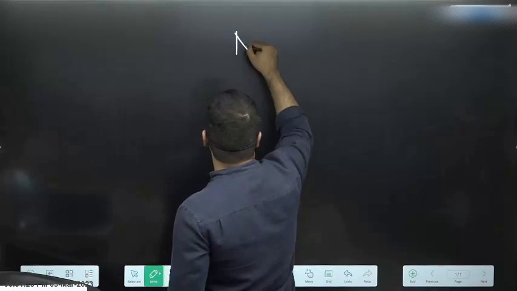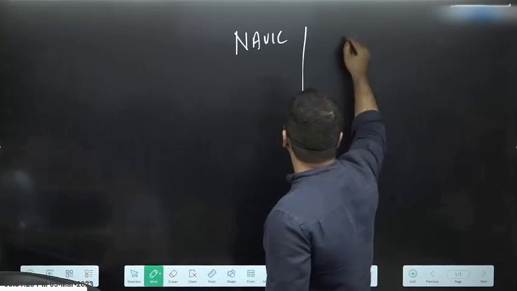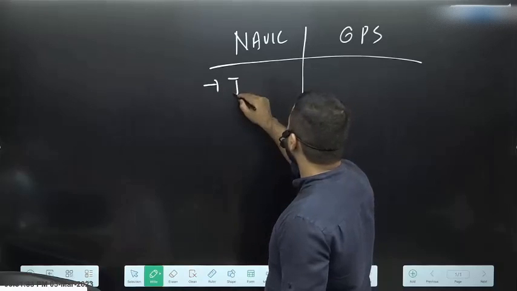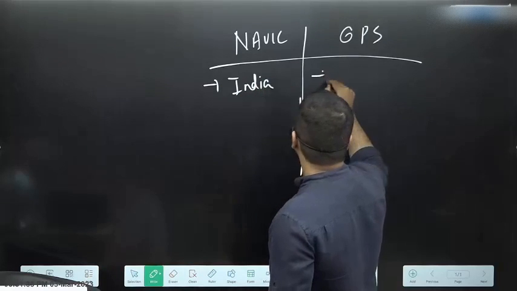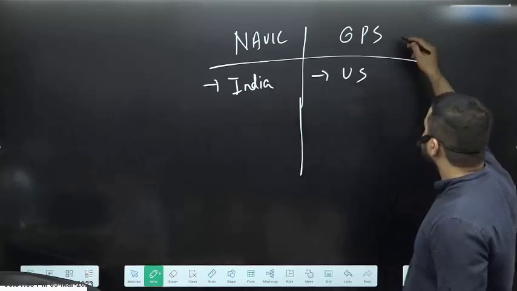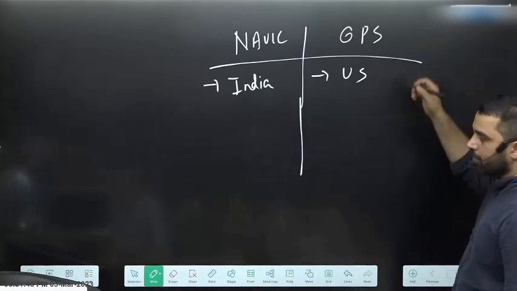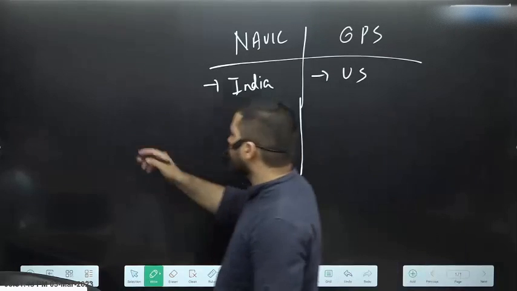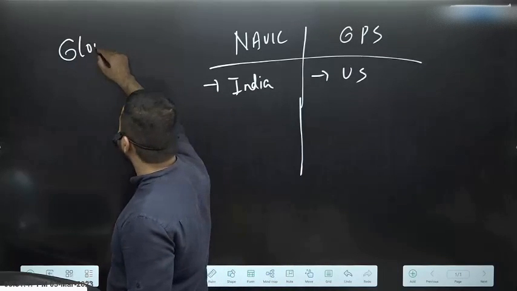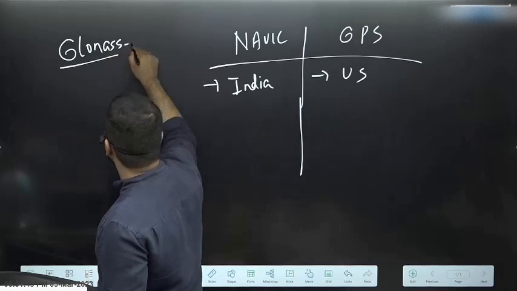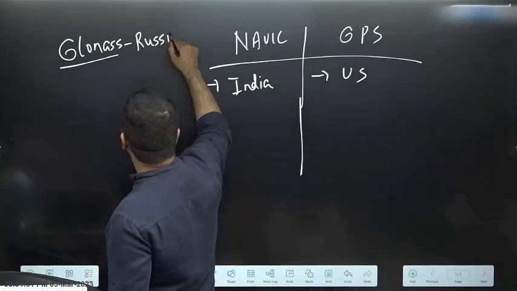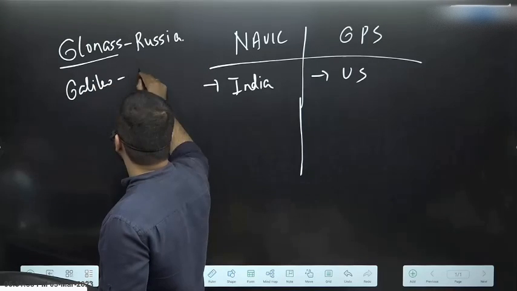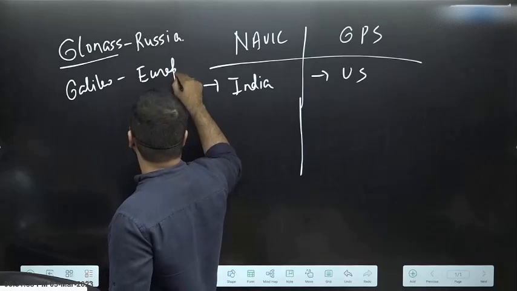If I have to compare Navik and GPS, सबसे पहले तो Navik जो है इंडिया का प्रोग्राम है, GPS यूएस का प्रोग्राम है. Similar to GPS, I have other programs also. For example, GLONASS is a program of Russia, or Galileo is a program of Europe. Ideally, you should know these names. GLONASS is a satellite navigation program of Russia. Galileo is a satellite navigation program of Europe.